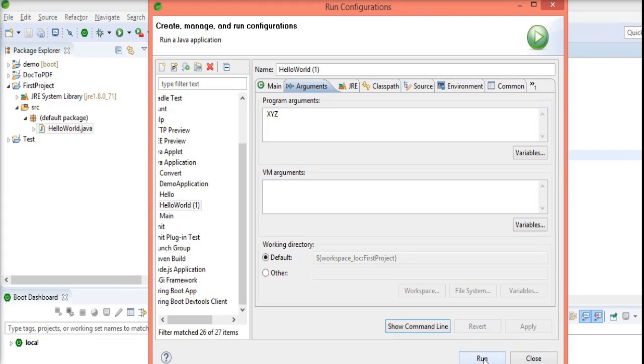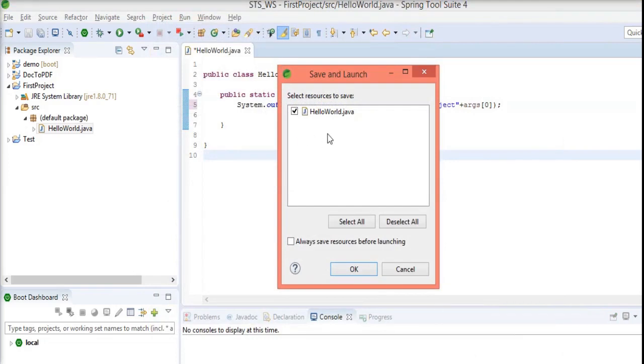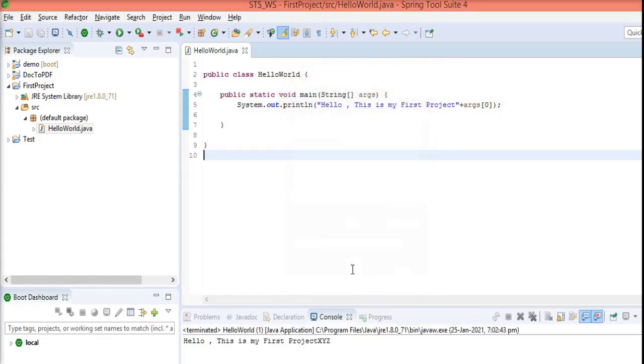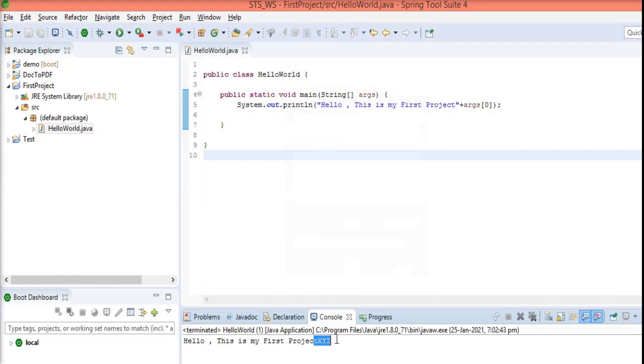It is asking because my class was not saved, so I click Save, yes. After that you can see the output: whatever parameter I pass, xyz, is in the output. So this is how I can pass an argument here.